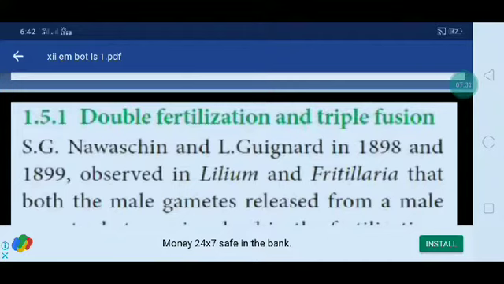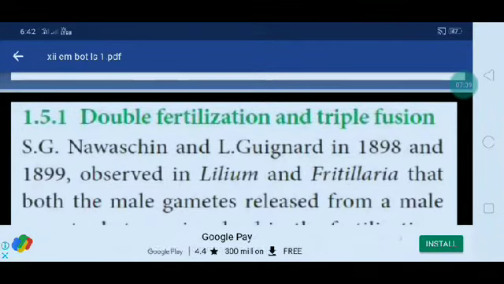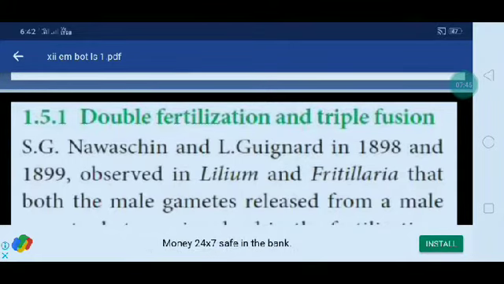What do you mean by double fertilization? There are two types of fertilization, and it will occur in that embryo sac. And what do you mean by triple fusion? Three nuclei are involved in this fertilization. That is the process called triple fusion.